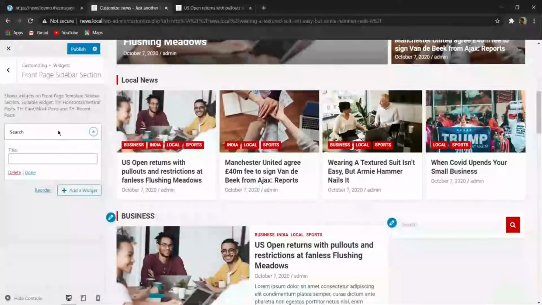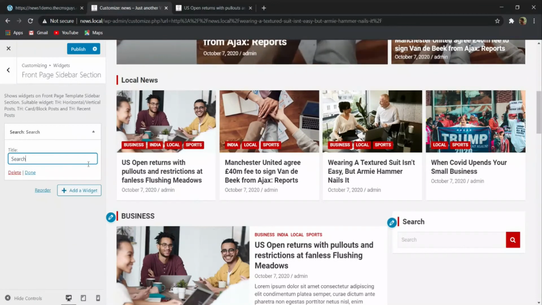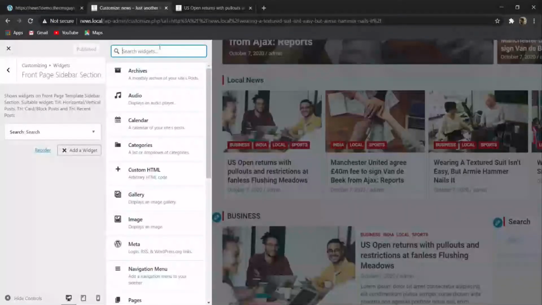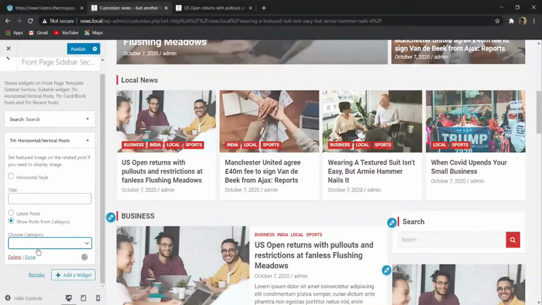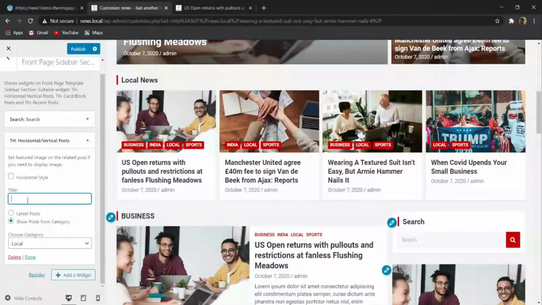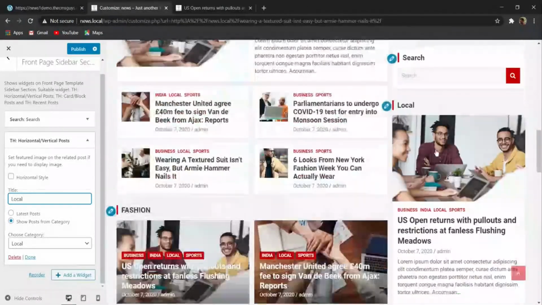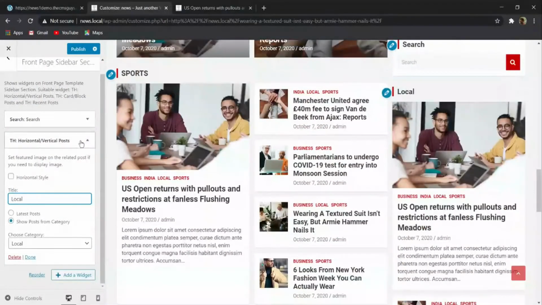It is a sticky thing, so you can also give a title of search, and then click on done. Now again I will click on add widget, and here also I will search for horizontal, and then I will select a category. Let me search here local, and then I will give a title of local. Now you can see that we got this post over here.